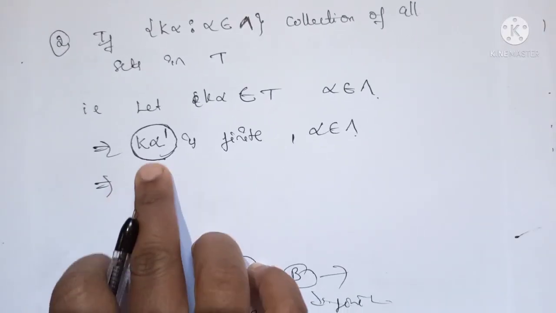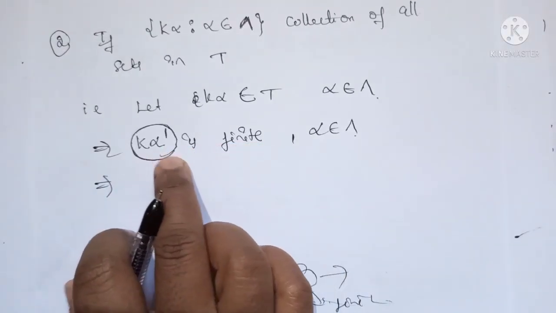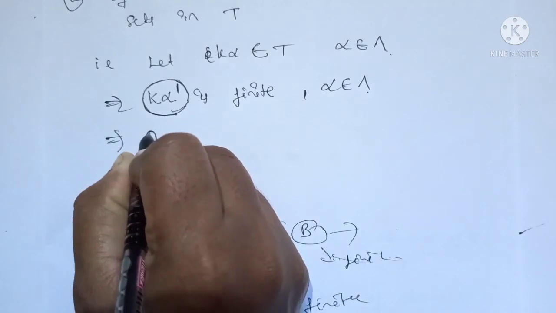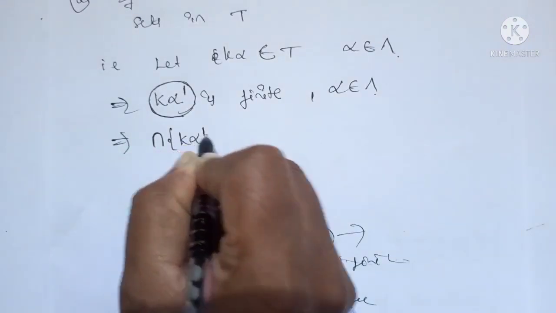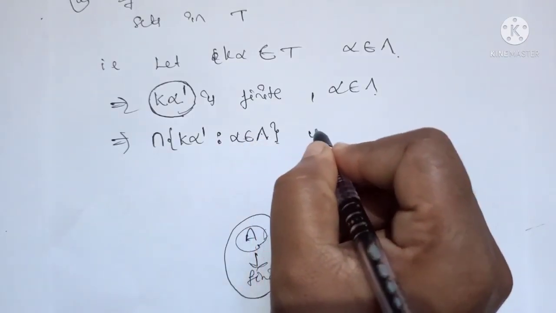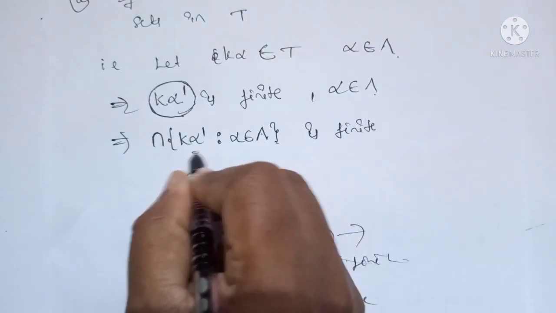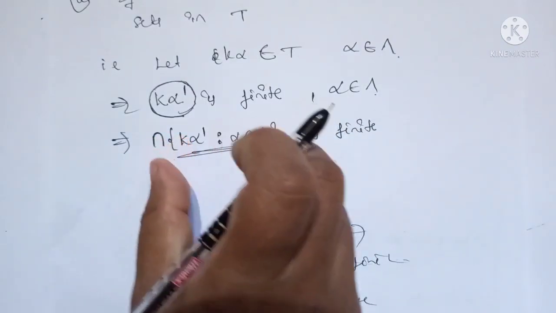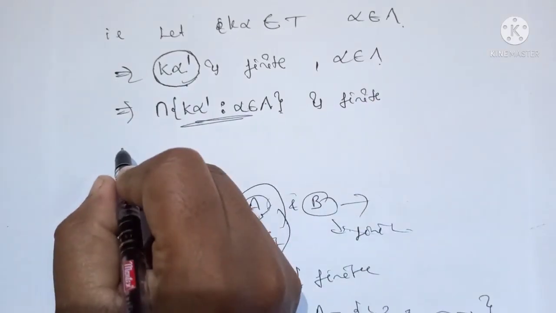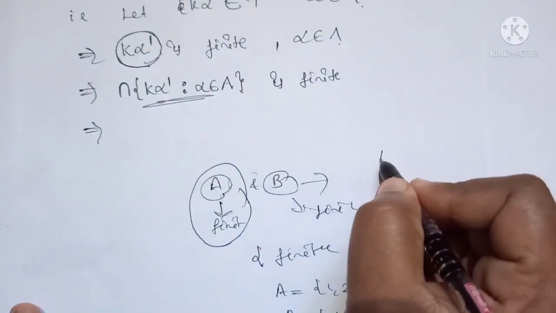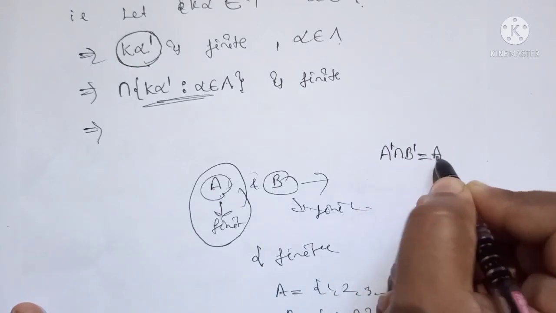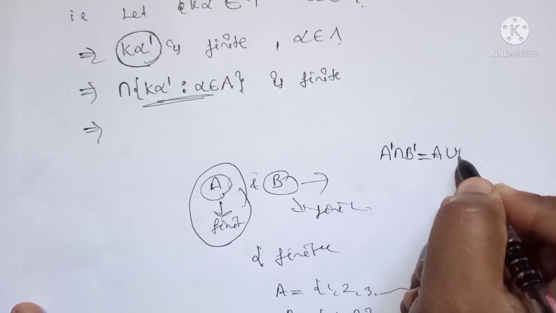So therefore, since K alpha dash is finite, if I take the intersection of all these K alpha dash, that will be finite only. So the intersection of all K alpha dash, where alpha belongs to the index set, is finite. This symbol denotes the intersection of all the elements, that is all the K dash. By De Morgan's law, we know that A dash intersection B dash is equal to A union B whole dash.